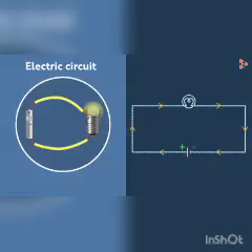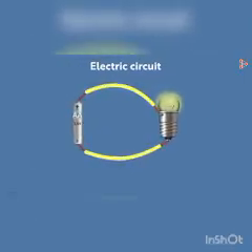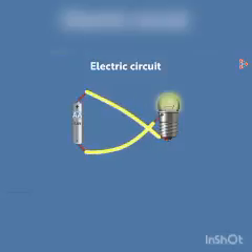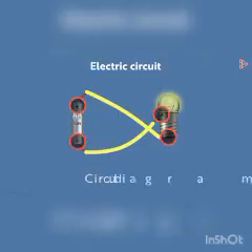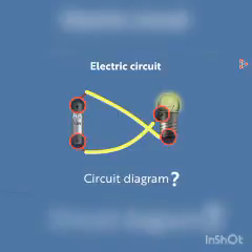Now we had seen in the past that this is not the only way to light up a bulb in this circuit. For instance, if we interchange the wires connected to the two terminals of the bulb, then the bulb will still glow. This is because the circuit is still complete and all the terminals of the system are occupied. Can you draw the circuit diagram for this circuit? Why don't you give it a try?